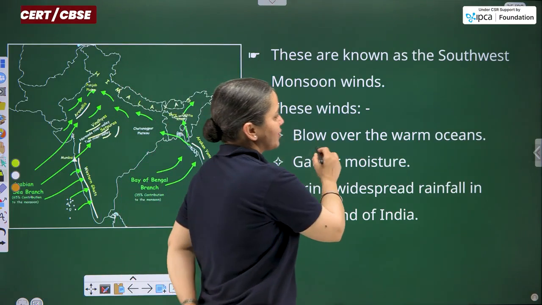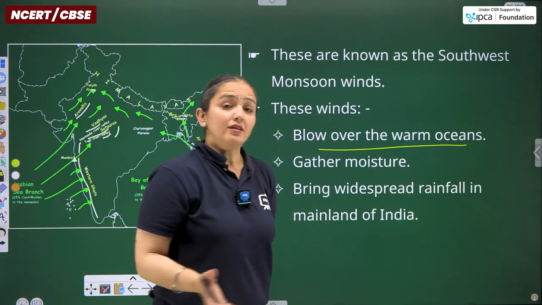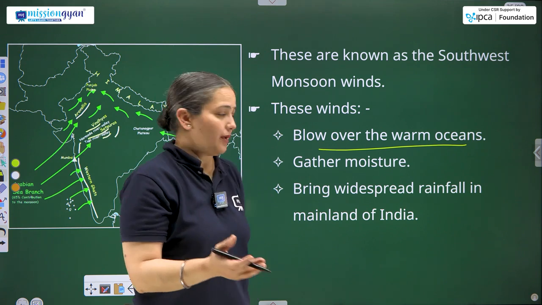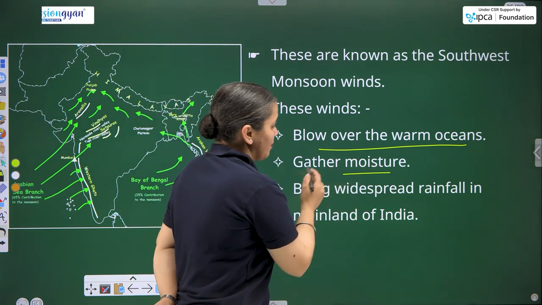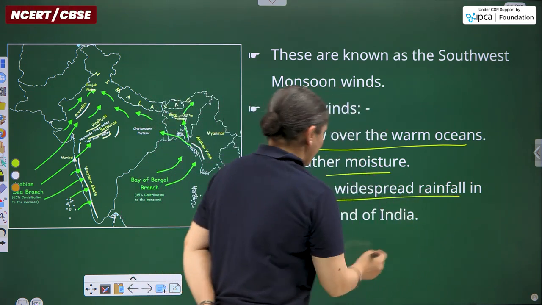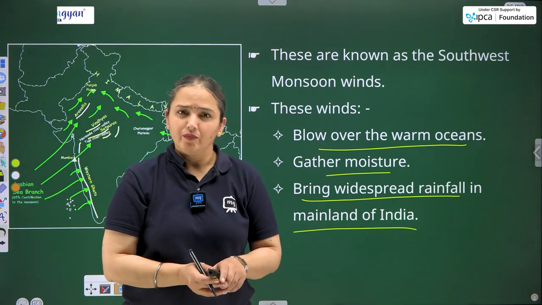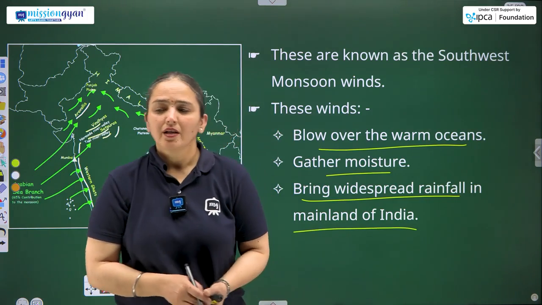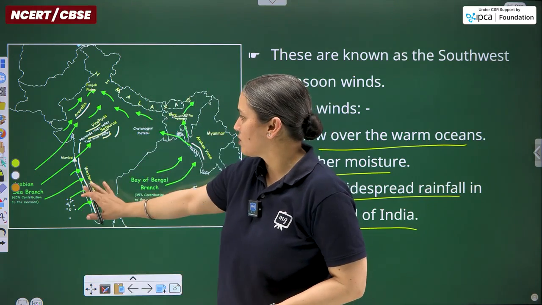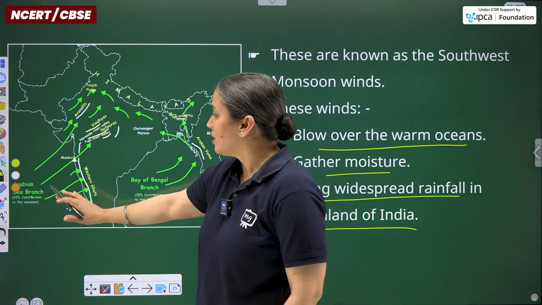These winds blow over the warm oceans, gather moisture, and bring widespread rainfall to the mainland of India just after the summer season ends. Here the images are shown with the help of these arrows.